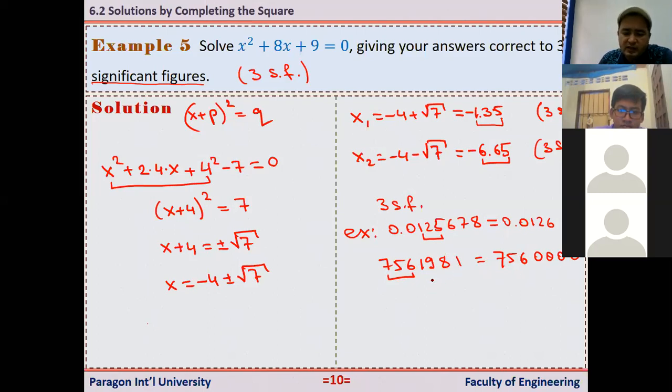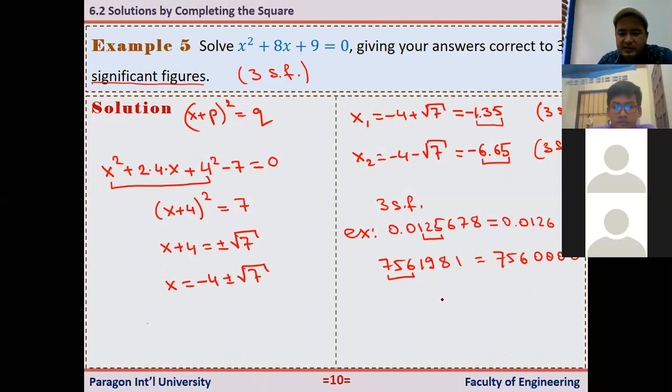And when do we use this? For example, when we're counting the population of countries. What is the population of Cambodia? We don't say 13,250,000 something, right? We just say around 13 million. So that means that we are counting everything in millions. That is correct to 2 significant figures. It's just a 2-digit number.